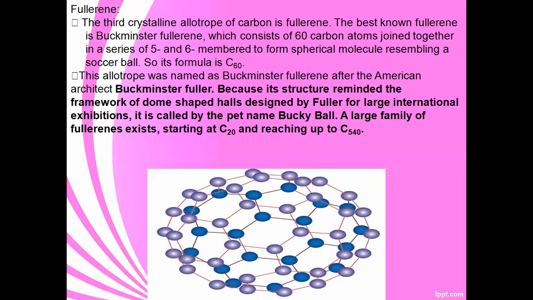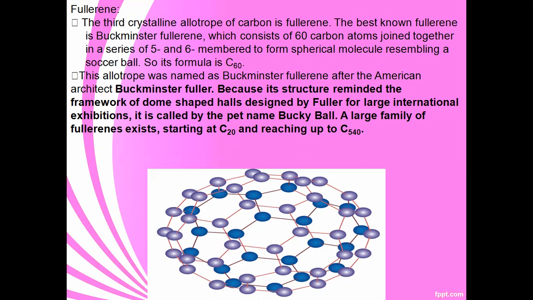So the molecular formula is C60. The large family of fullerenes starts from C20 to C540. Why is it called Buckminsterfullerene? Because the American architect is remembered by it. So these are the crystalline forms of carbon: diamond, graphite, fullerene.